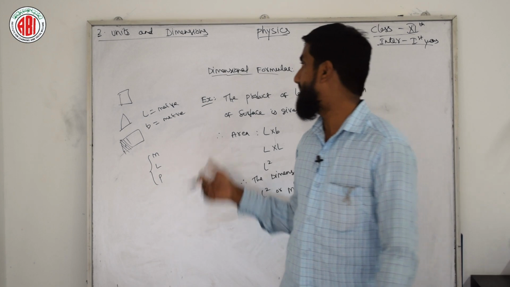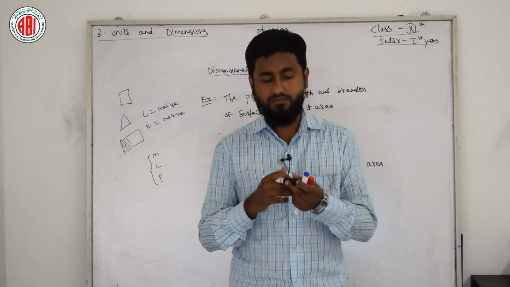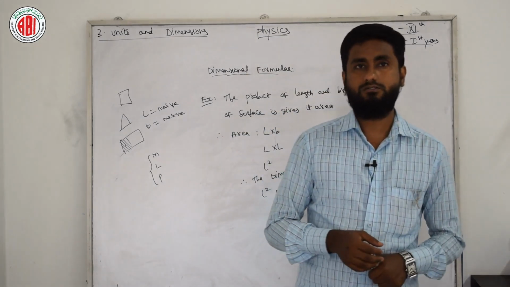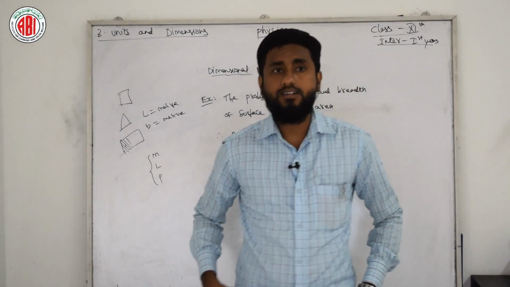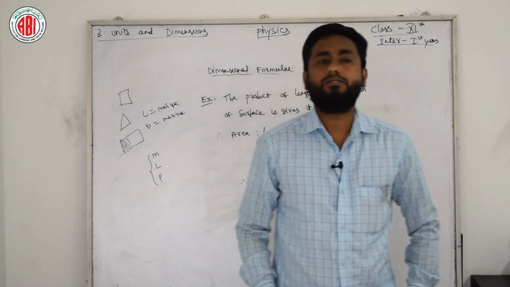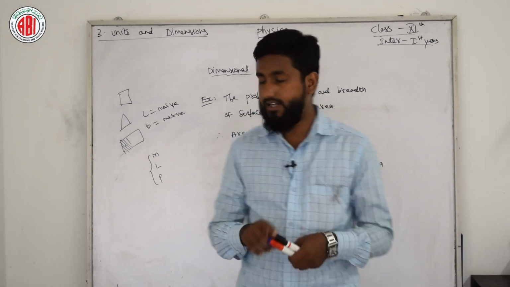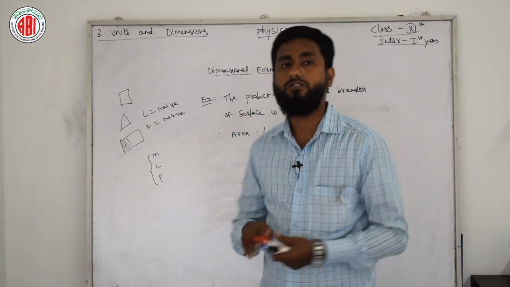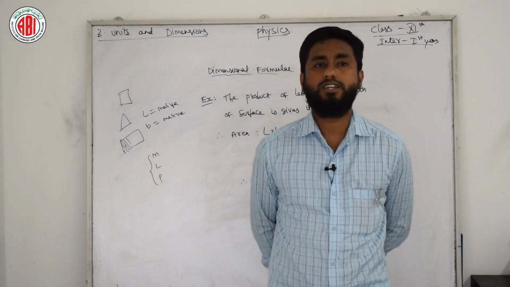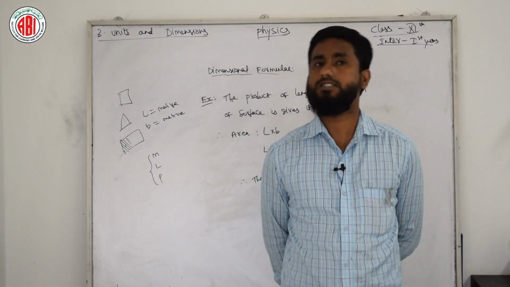So we have some applications of this dimensional formula. Initially I will read and explain this, after that I will put it on your screen also. Now you can see on the screen three different points. First, these are applications of dimensional formulas. If you want, you can write the heading as applications of dimensional formula. The first is to convert a unit from one system into another system.